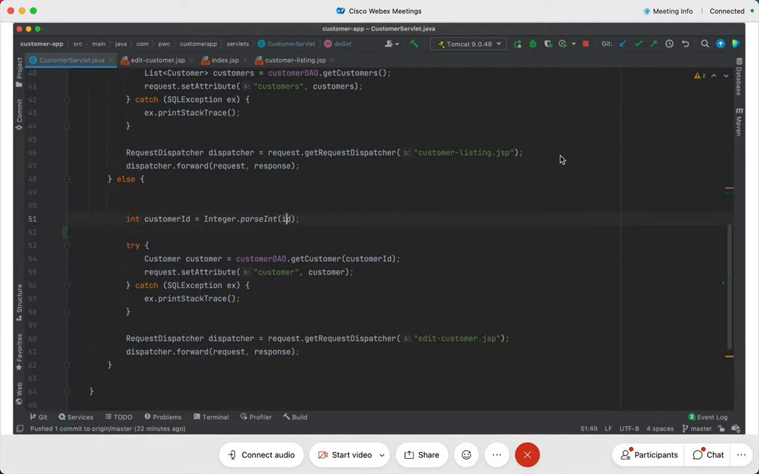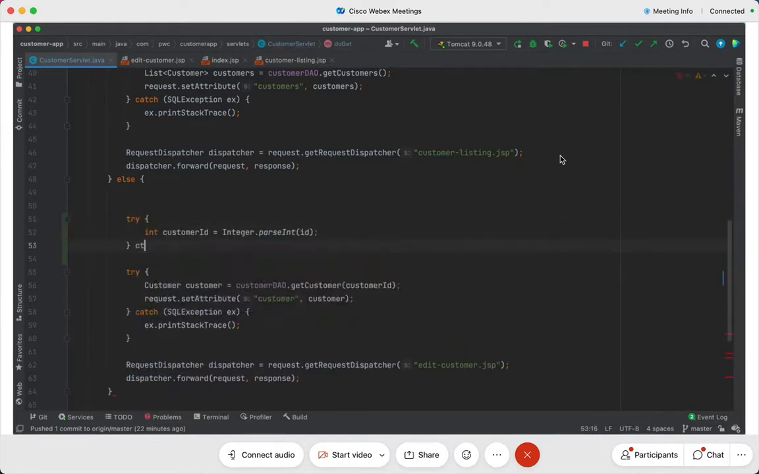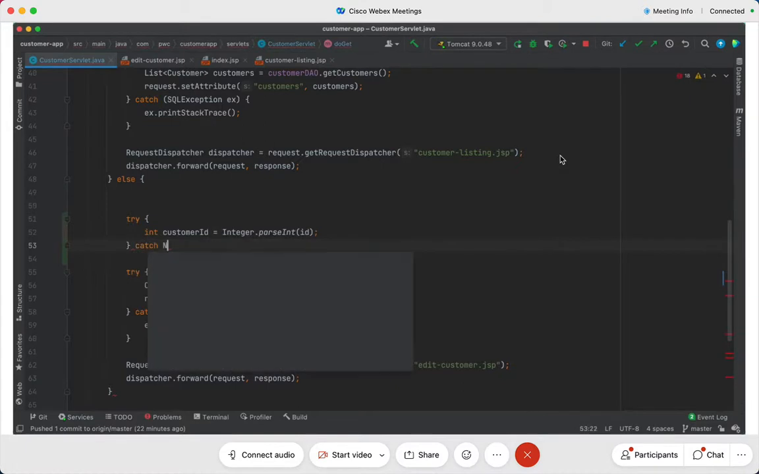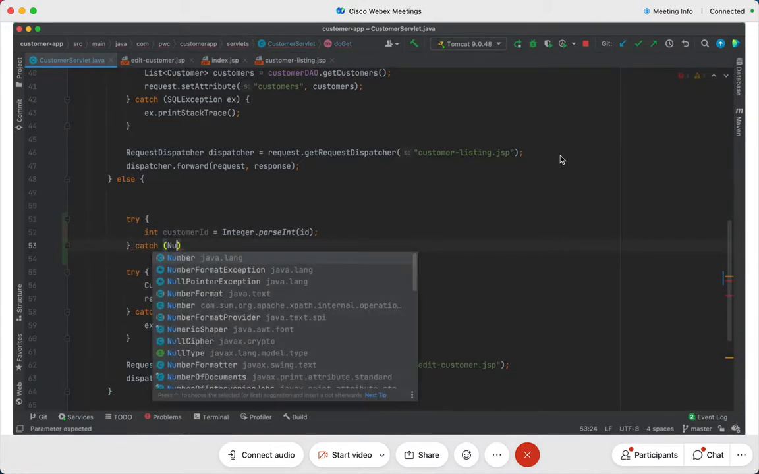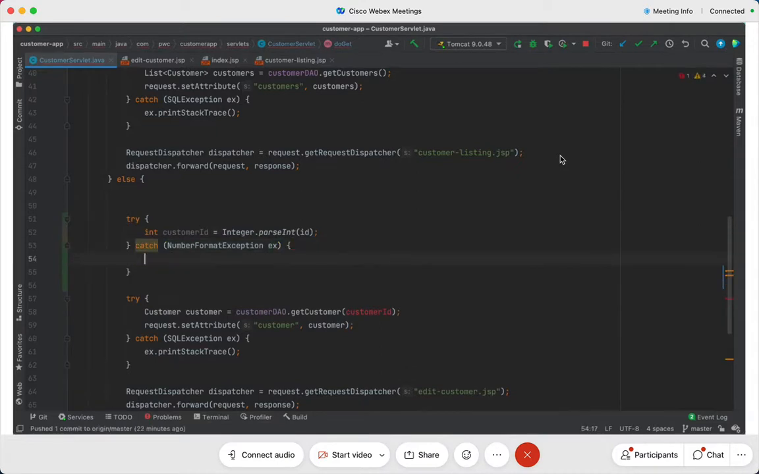But then I better surround this in a try-catch block. And what would that try-catch block be? I'll say number format exception. I'll say catch. I'll write number format exception ex, and you see this here. And here I'll write for now, I'll say throw new runtime exception. Runtime exception. As I said, I will talk about handling. Okay, let's do that here.